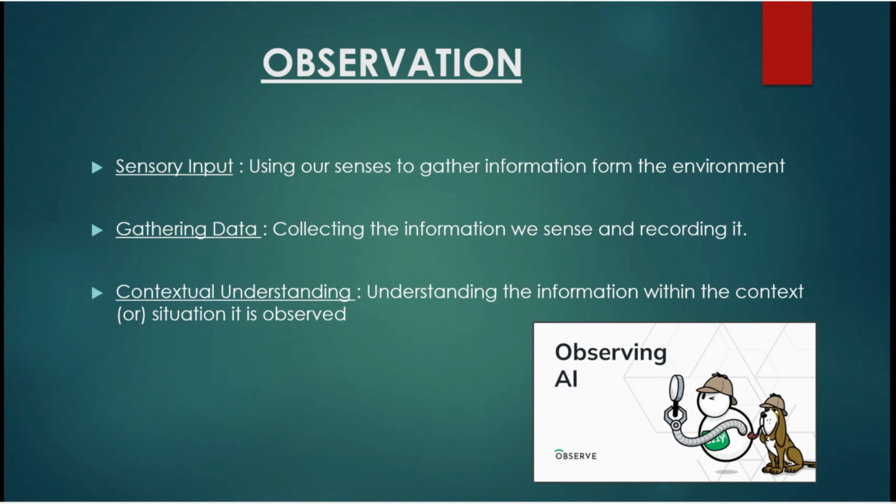And the next one is conceptual understanding. Conceptual understanding is interpreting information within the context or situation it is based on. For example, an AI virtual assistant can understand that when you say "I am hungry" while you are near a restaurant, it suggests a nearby place to eat. This ability helps AI provide relevant and accurate responses based on the context in which the information is received.